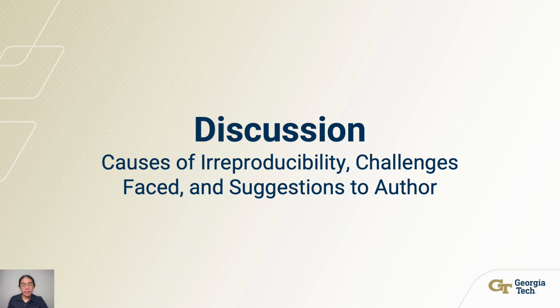The next slides will discuss why we think the paper cannot be precisely reproduced, how we resolve the challenges that we faced, and what we suggest the authors can do to improve the paper's reproducibility. Since they are self-explanatory, we will show them without reading them aloud.